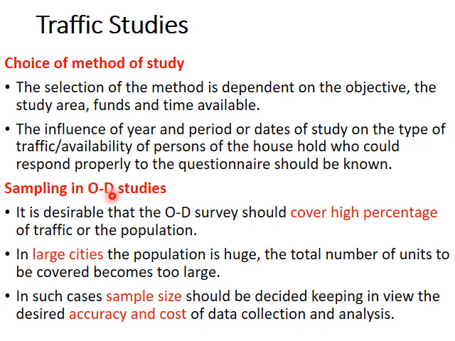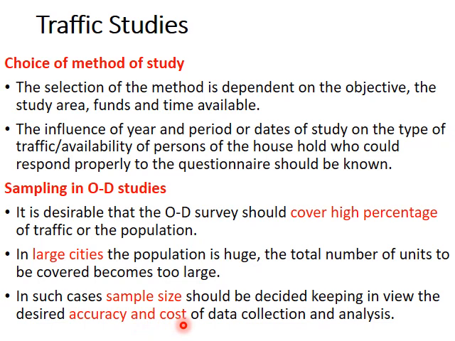Then the sampling procedure in origin destination studies, that is, if we are conducting a roadside survey, how many people should we interview? If we are conducting a workplace survey, how many working people should we interview? If we are conducting a household survey, how many households should we go into and collect data from? So that number is found out by the sample size calculation, and sample size should be calculated by considering the criteria like the accuracy of data which should be obtained, and also the cost of data collection.